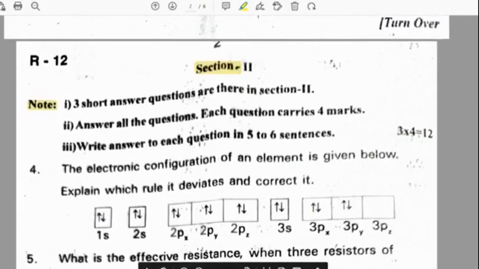Section 2. In section 2, we need to attempt 3 questions, no internal choice. Each question carries 4 marks. Total is 12 marks for this section.